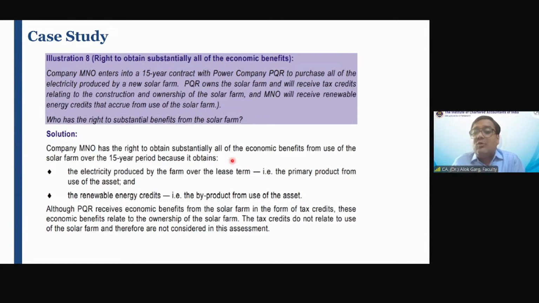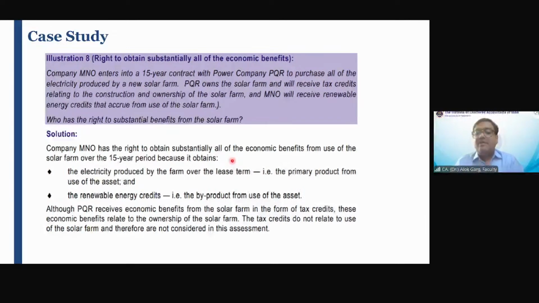Instead of taking this solar farm on a rental basis, what did company M&O say? Company M&O said, do one thing: whatever energy your solar farm produces, sell that energy to me at X price, right? So rental is hidden in this case. Correct? It is 100% kind of an internal consumption.